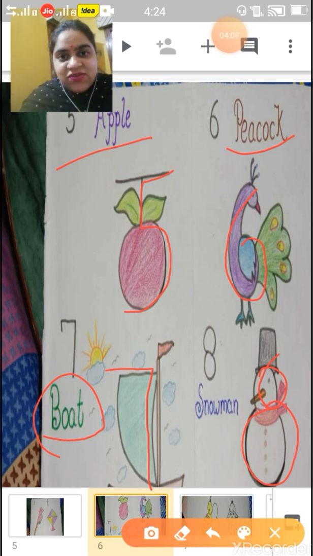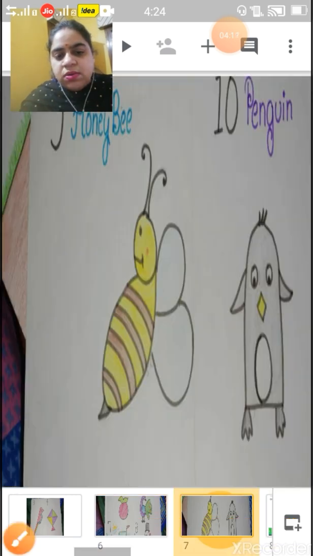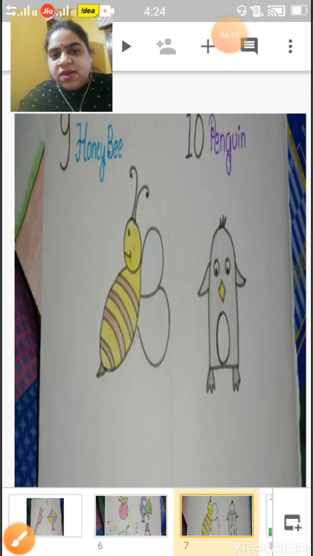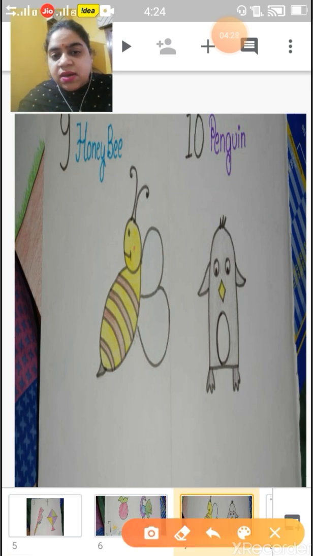Yes, correct children. We can draw a snowman. Now come to our next number. Number 9. What can we draw with our number 9? We can draw a honeybee.